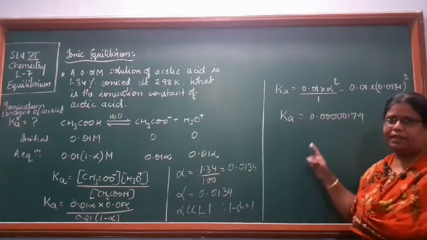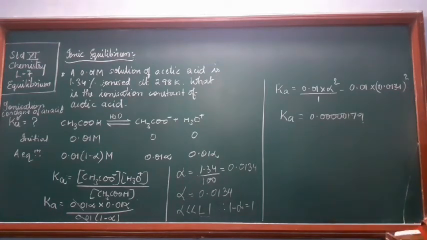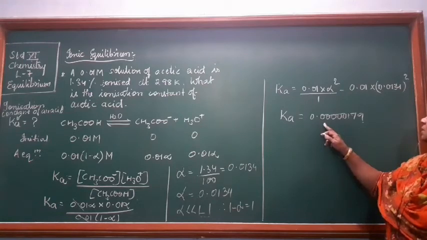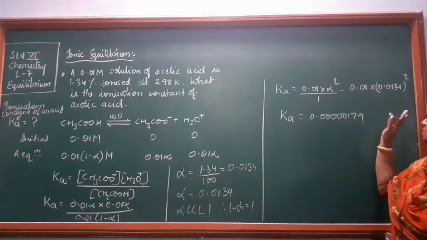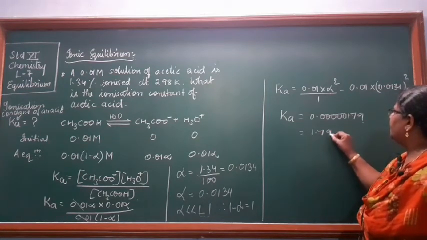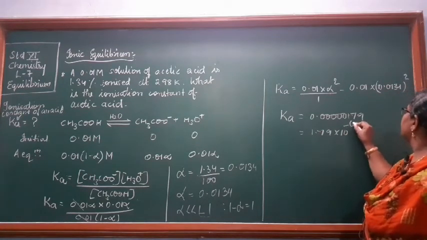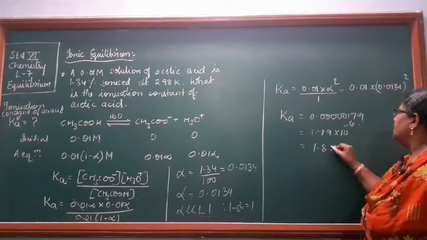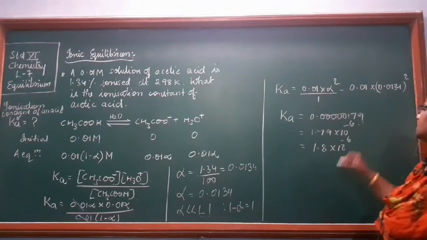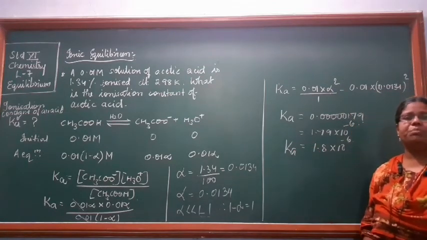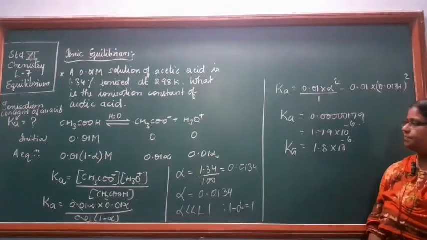I calculated it and got this value; you calculate it on your own too. Shift the decimal point 6 positions, and you get 1.79 into 10 power minus 6, that is 1.8 into 10 power minus 6. So your Ka value comes out to be 1.8 into 10 power minus 6.